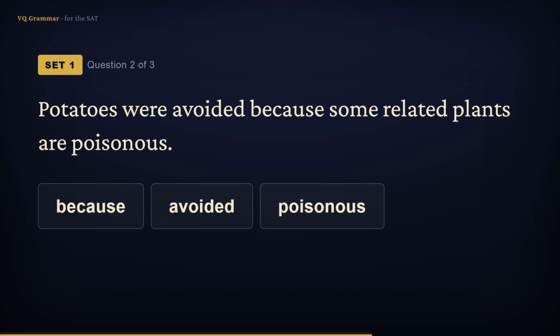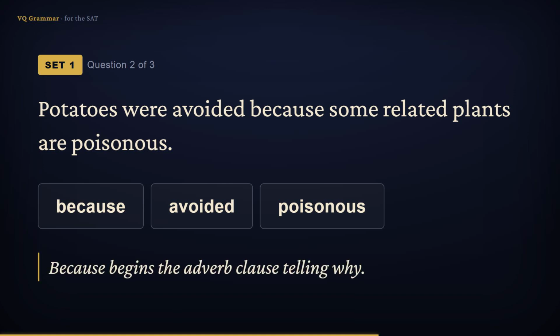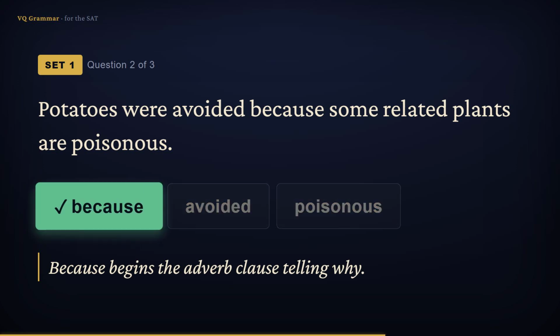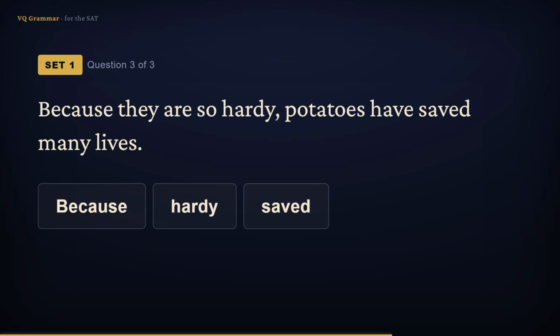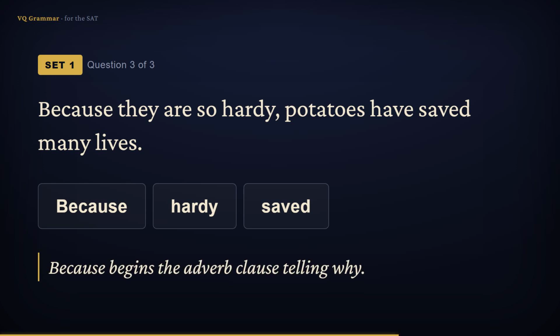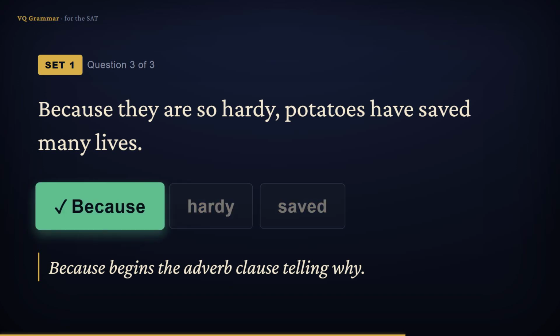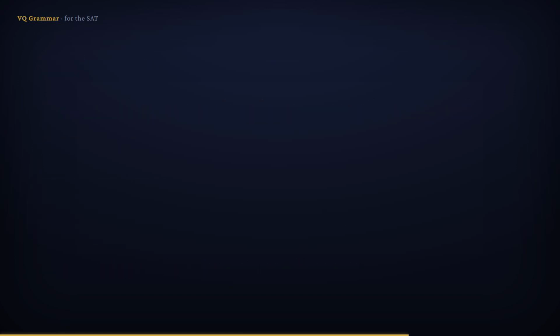Potatoes were avoided because some related plants are poisonous. Because begins the adverb clause, telling why they were avoided. So the answer is because. Because they are so hardy, potatoes have saved many lives. Because begins the adverb clause, telling why. So the answer is because.